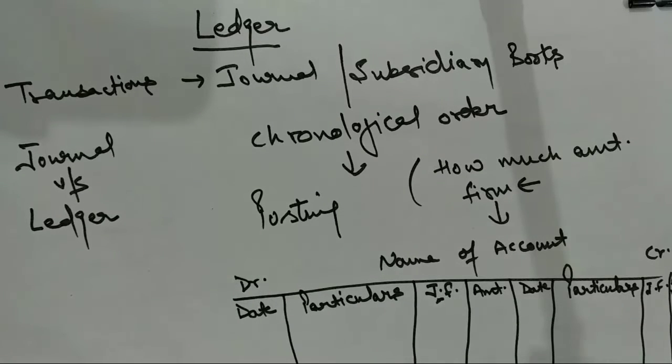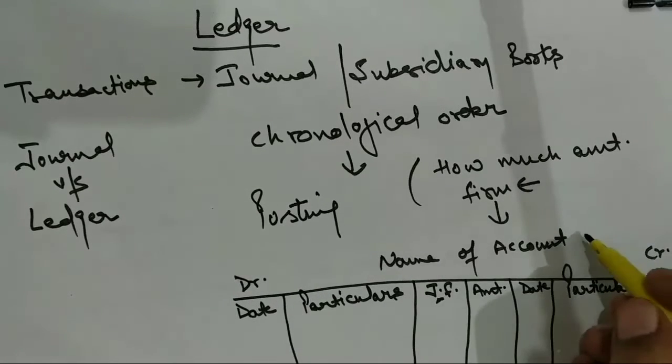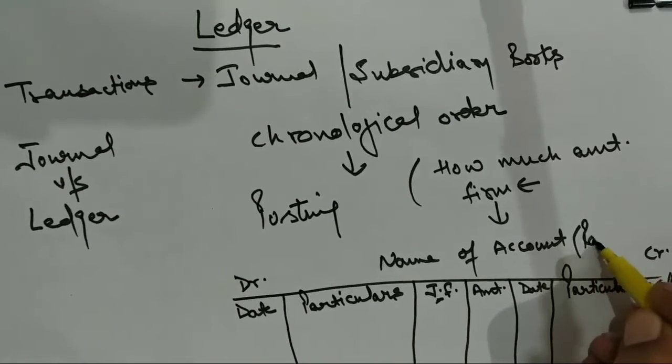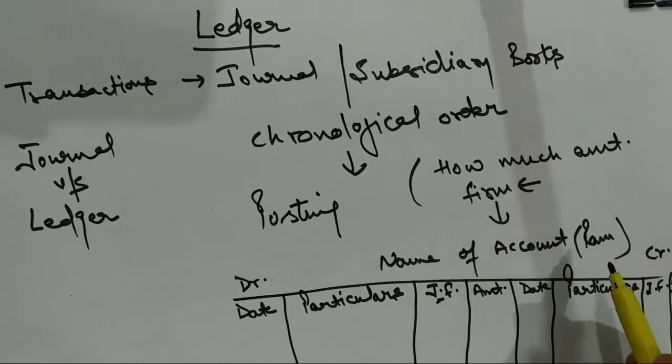All the entries, let us suppose related to Ram, I am taking, then all the transactions relating to Ram will be posted in this ledger only. You are not supposed to create two or more ledgers for this particular account, mind it.